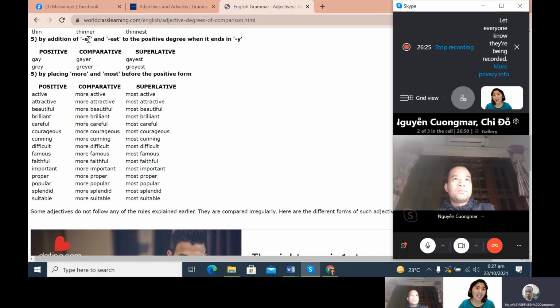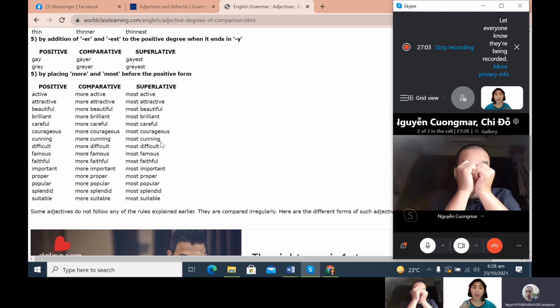By addition of ER and EST to the positive degree when it ends in Y. Okay, if a word ends with Y, then you can add ER. Gay, gayer, gayest. Gray, grayer, grayest. All right, now look at this one. There are also some adjectives in English that you cannot add ER or EST in the comparative and superlative form because you need to add more and most. Okay, please read these words.